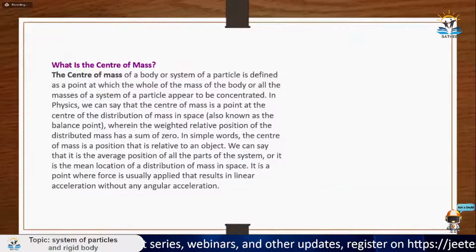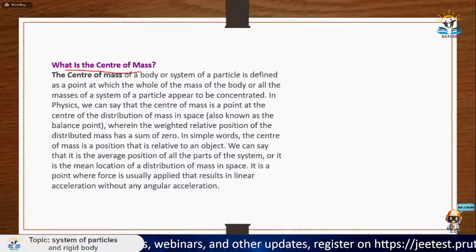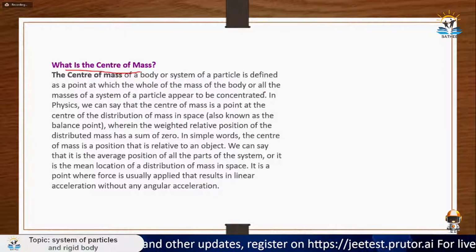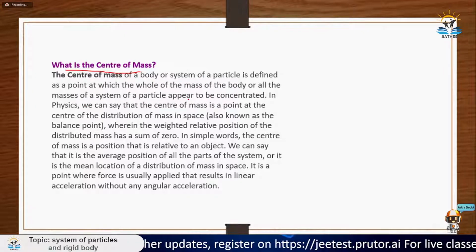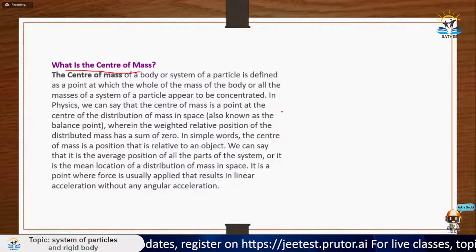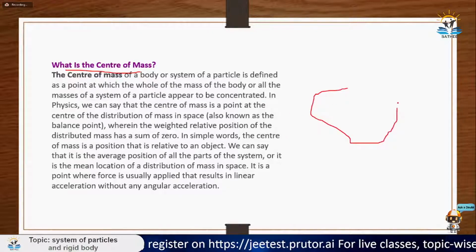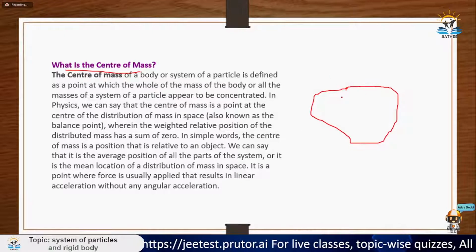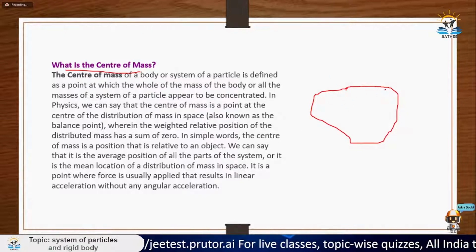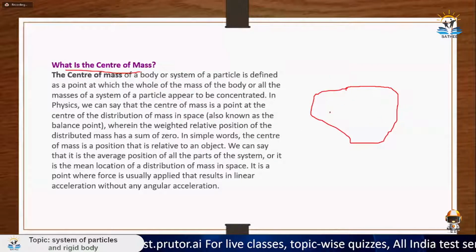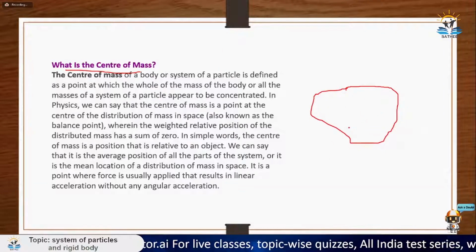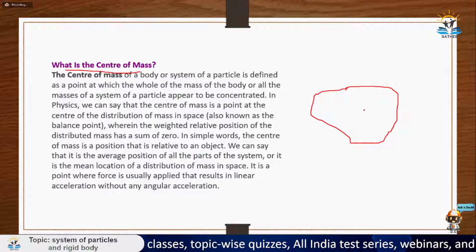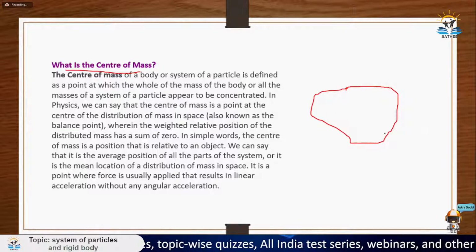Center of mass of a body is defined as a point at which the whole of the mass of the body, or all the mass of a system of particles, appears to be concentrated. What it means is, let's say you have any body like this, and the whole mass of the body is distributed, like some mass here, some here, some here. Since all the mass is distributed in the body, you want to find some point at which you can concentrate the entire mass of the body.